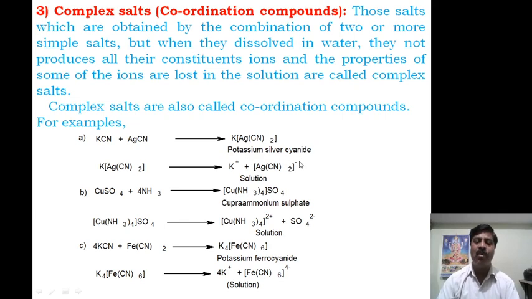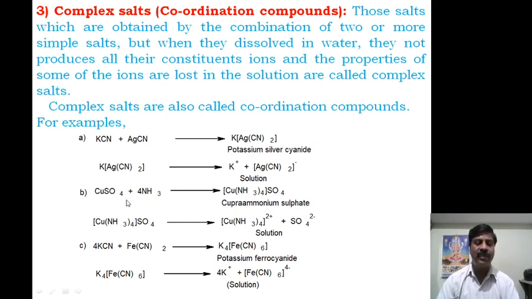It is in the form of something different. They combine with each other and give a different type of radical, which is called a complex ion. Therefore while testing for potassium using picric acid, it is present, but when we test for silver it is absent, and cyanide is absent. This indicates that potassium silver cyanide is not a double salt, but a complex salt. The properties of silver and cyanide merge with each other, and hence it is called a complex one.